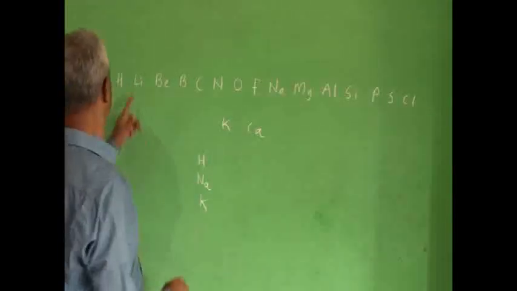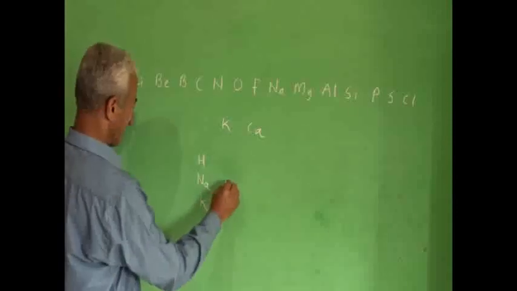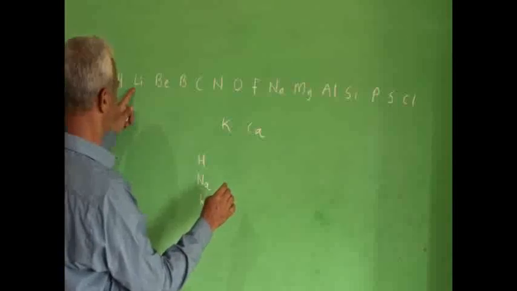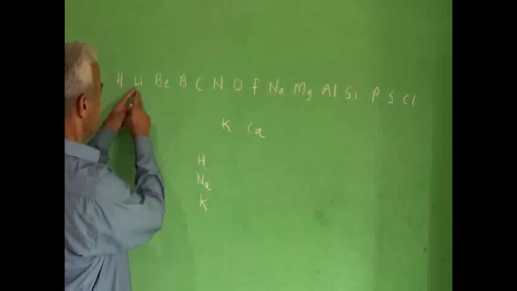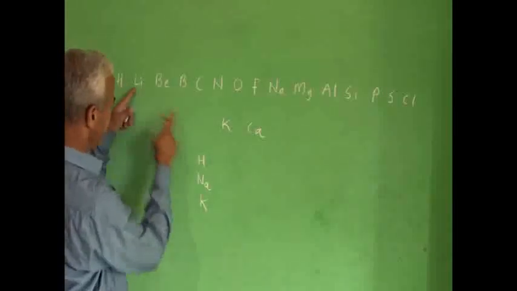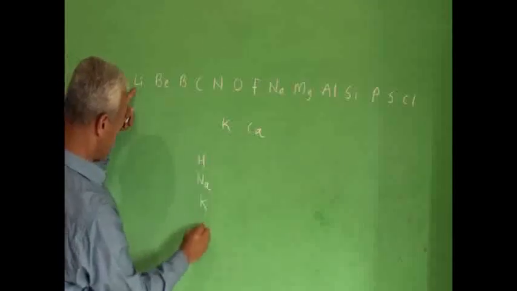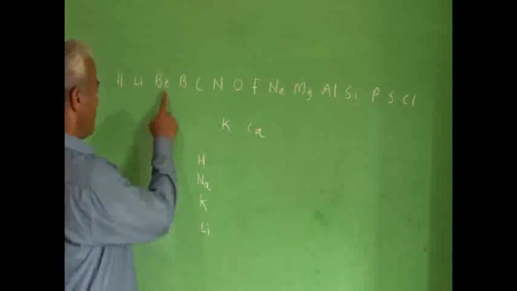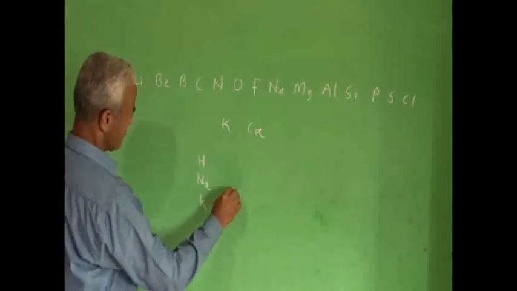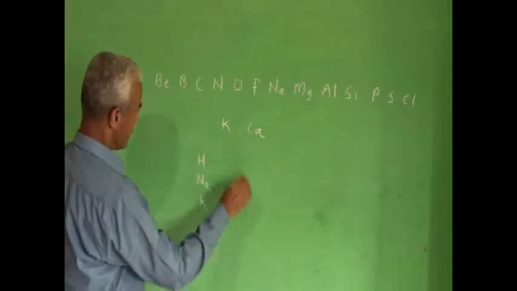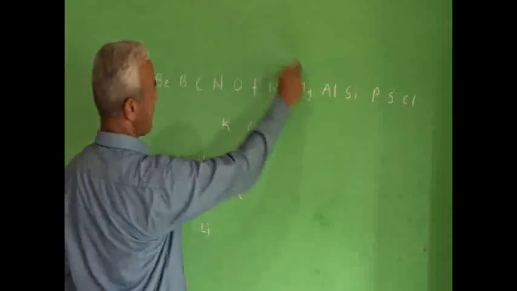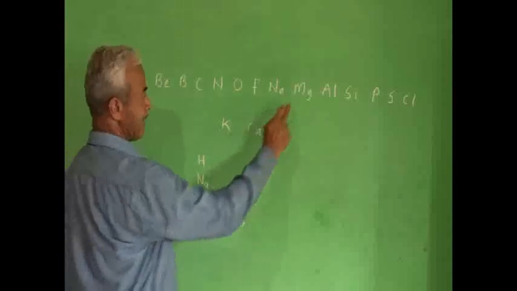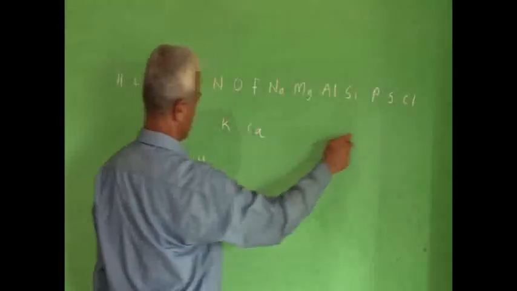In the same way, lithium shows similarity with hydrogen. So he put lithium also in the same group. Beryllium shows similarity with magnesium. Then magnesium shows similarity with calcium.